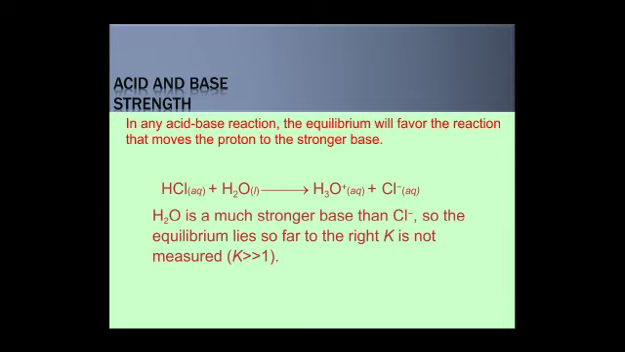What is the strength of acid and base? In an acid-base reaction, the equilibrium will favor the reaction that moves the proton to the stronger base. Suppose we react hydrochloric acid with water; they will form the hydronium ion H3O+ and chloride ion. Water is a much stronger base than chloride ion, so the equilibrium lies so far to the right that K is not measured.